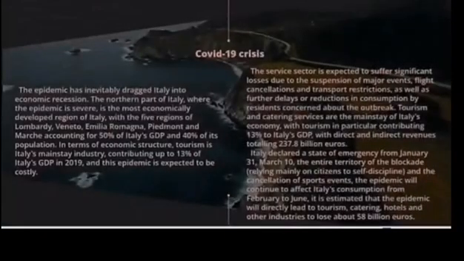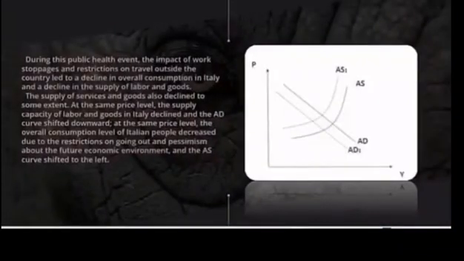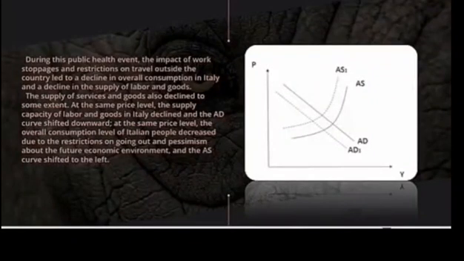As for the COVID-19 crisis, there is a brief description on the screen, and Italy declared various solutions for the epidemic, and we can see the result on the PowerPoint. We can also analyze the situation by the AS-AD model, and we can see that the overall consumption level of Italian people decreased due to the restriction on going out and other factors. Of course, the AS curve shifts to the left. We can find it in the photo.